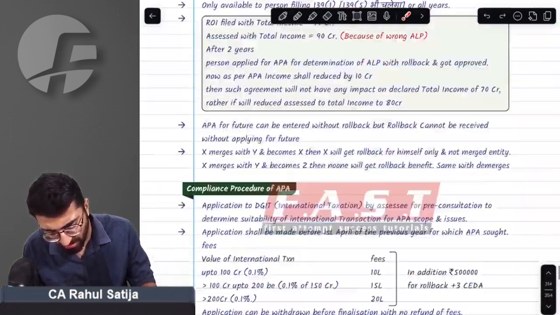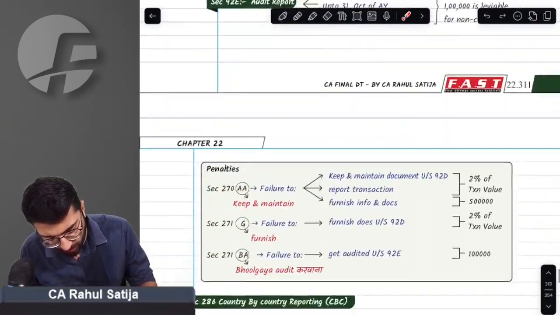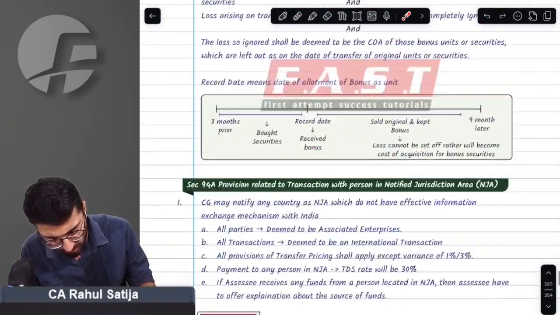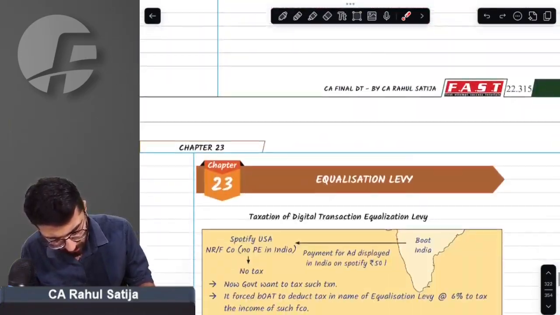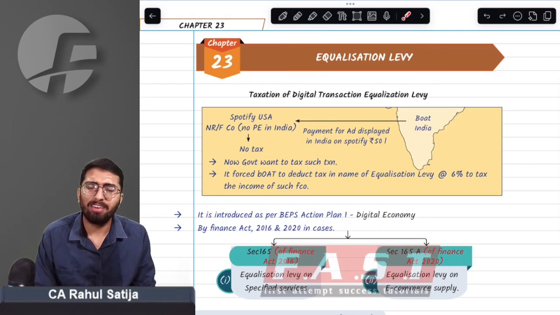Very minor amendment, not major. If you ask me any other amendment, I don't think there is as such in this chapter. Equalization levy. Yes, equalization levy. In equalization levy, we have a minor amendment.